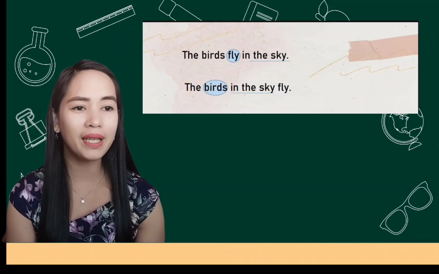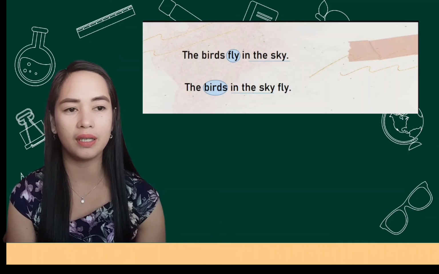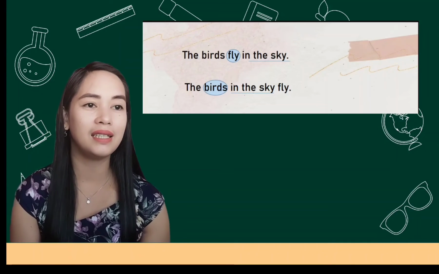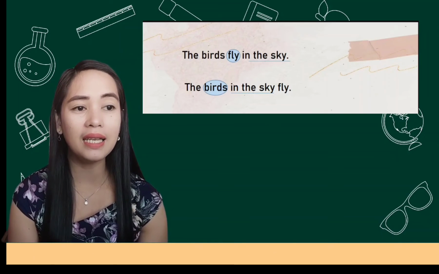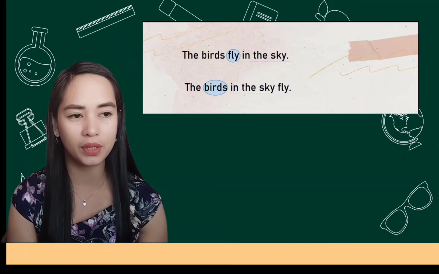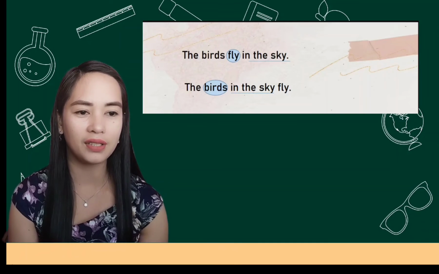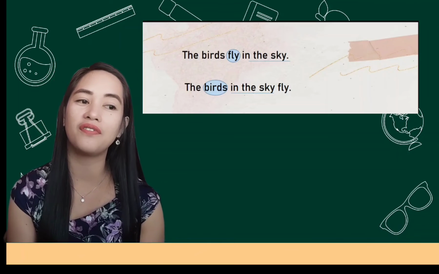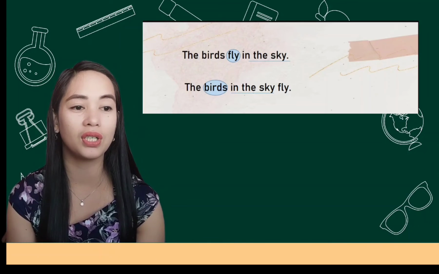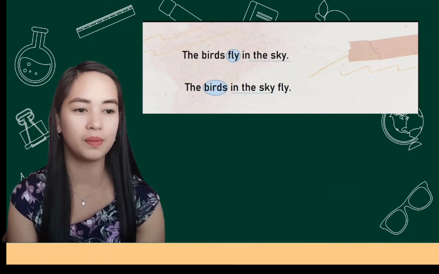What kind of speech is birds? It is a noun. And because it is a noun, it is an adjective prepositional phrase. So tip, often a prepositional phrase is right after the word it describes.